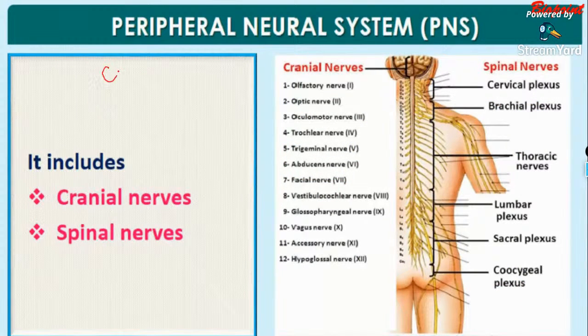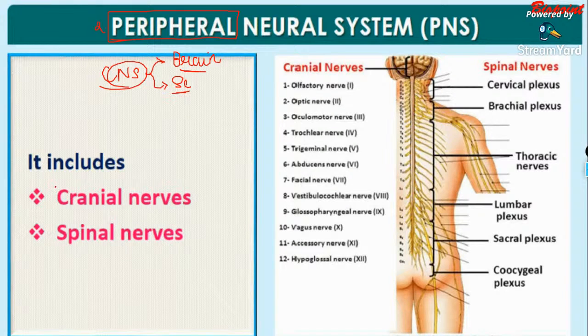Next, that is all about the central nervous system. We studied that the central nervous system consists of two main parts: the brain as the first part and the spinal cord as the second part. Now we are moving on to the second type of nervous system, that is the peripheral nervous system.